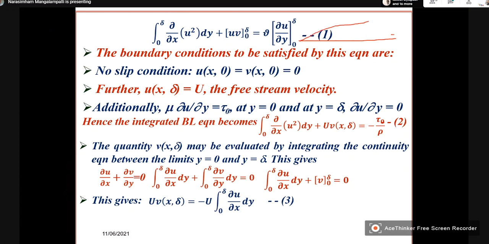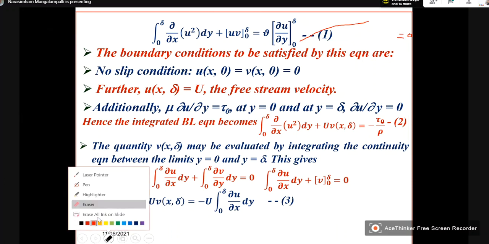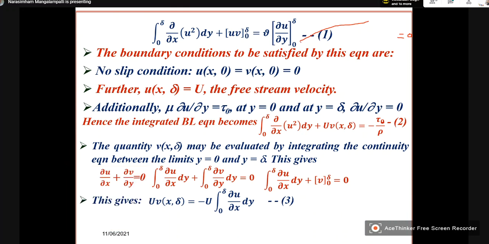At y is equal to 0, for any x, what is u? 0.